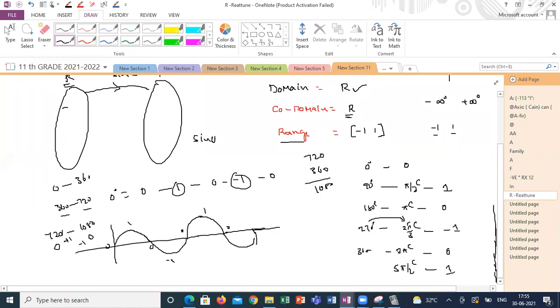Sin theta is defined as opposite side by hypotenuse. The hypotenuse is the longest side of the triangle. The opposite side is never more than the hypotenuse. So the maximum possible is less than or equal to 1 only. So the minimum value of sin theta is -1 and the maximum value of sin theta is +1. That is the reason the range of sin theta is -1 to 1.